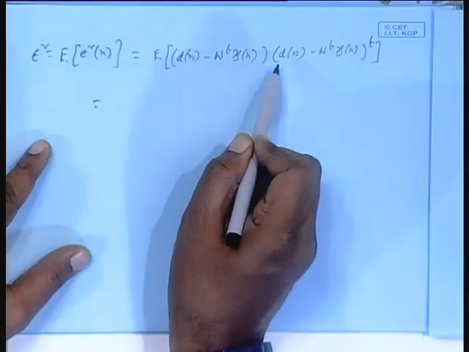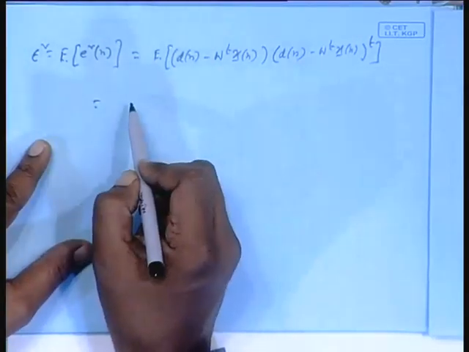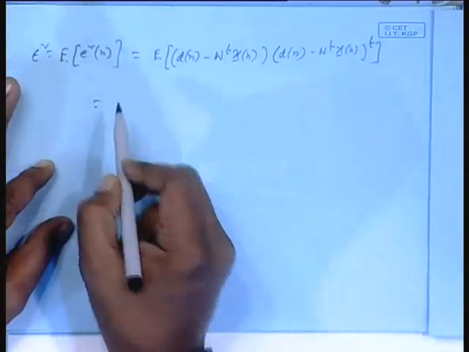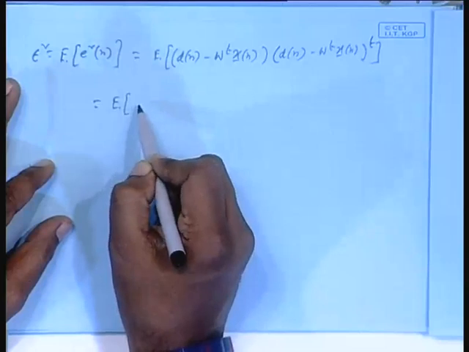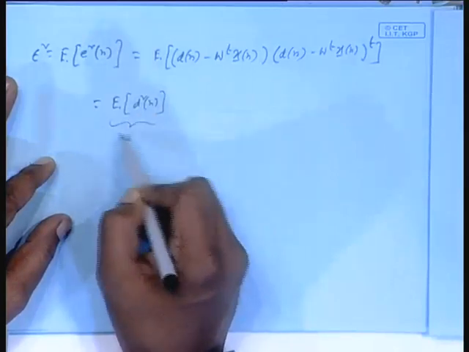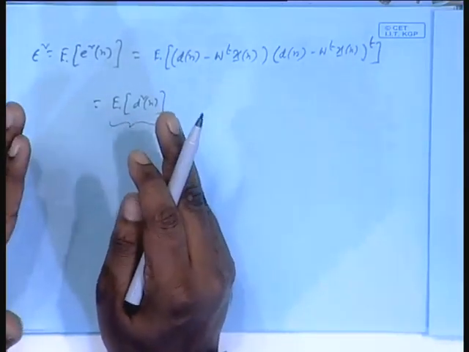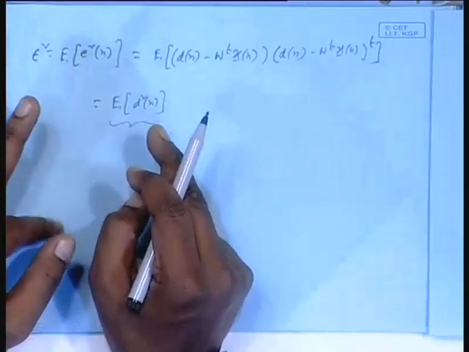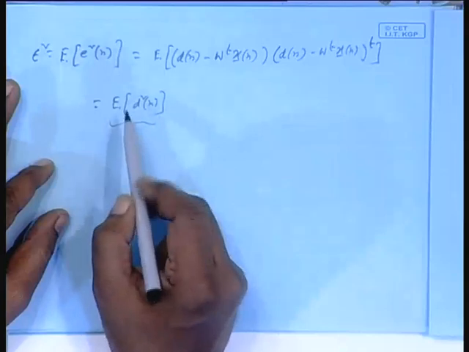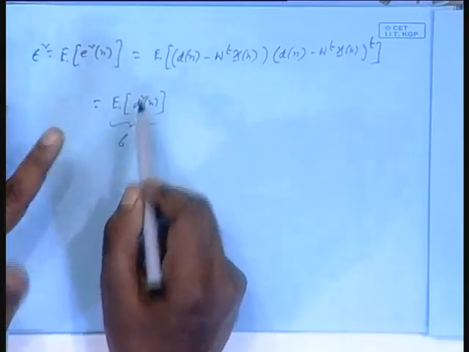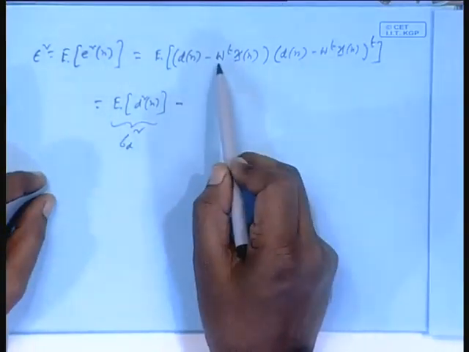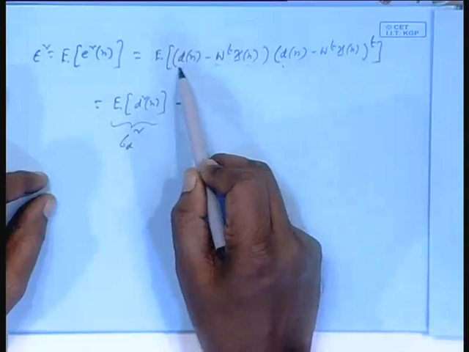First one will be Dn into Dn transpose, that is Dn square itself, which does not depend on your filter weight. It is an external signal Dn, it will give the power of Dn. First term, and this is independent of filter weight. This is the power of Dn, and if Dn is a stationary process, I am assuming Dn also to be WSS, it will be the average power of Dn. You can denote this independent of n because of stationarity of Dn, you can call it sigma d square. Minus, there is a cross term linking these two, and there is a cross term linking these two.